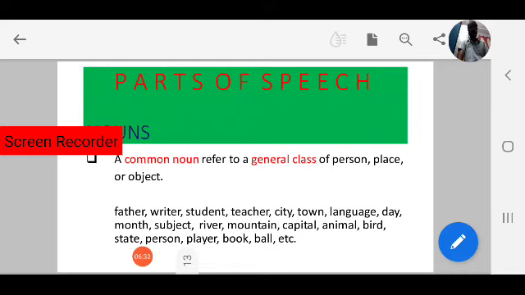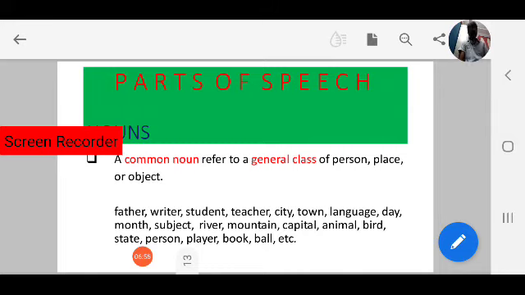A common noun refers to a general class of person, place or object. For example, father is a general class of person. Father, student, teacher, not specific. Observe the difference between proper nouns and common nouns.